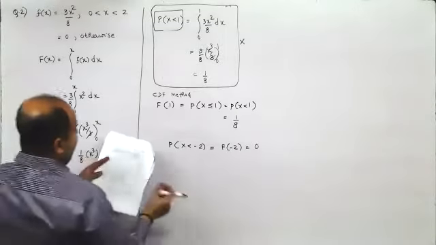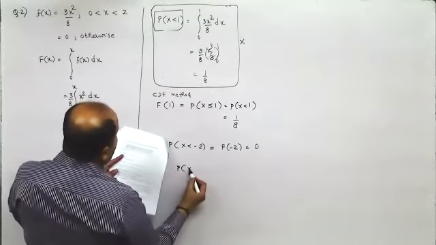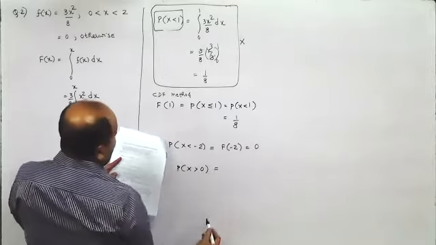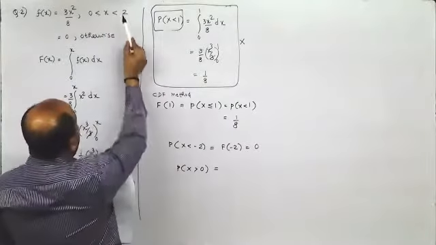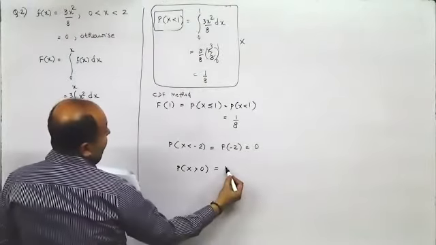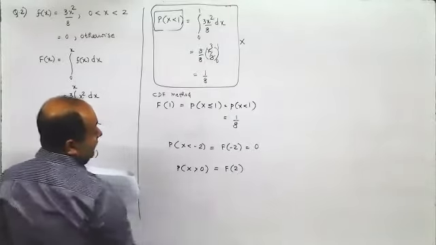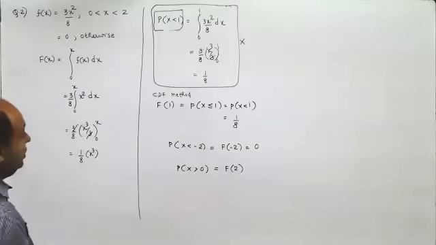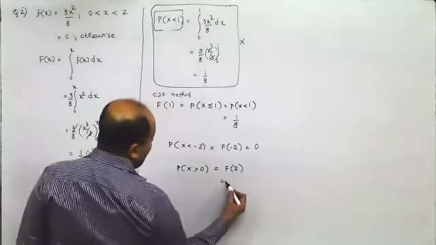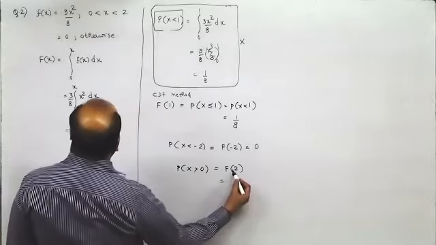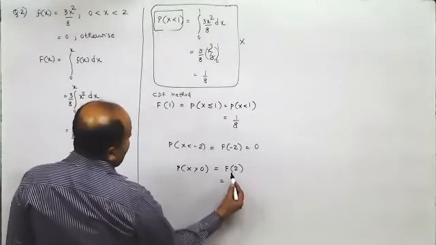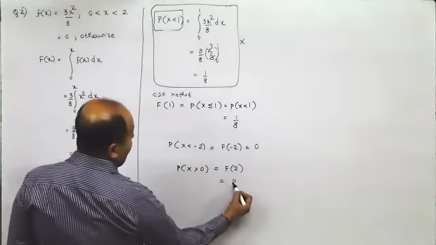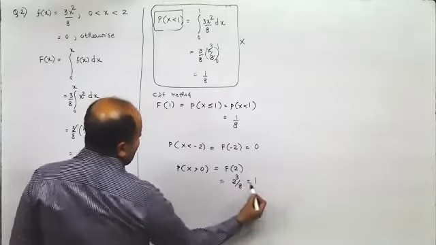Then if I ask you what is the probability of x greater than 0, you will have to find it till 2. So it would be F of 2. Greater than 0 means all the values above 0. So the probability is F of 2 minus F of 0. F of 2 would be 2 cube by 8, so that is equal to 1.